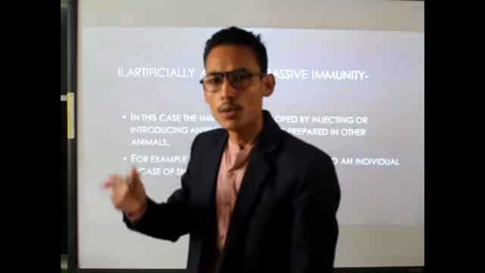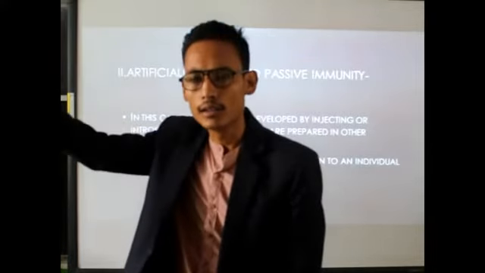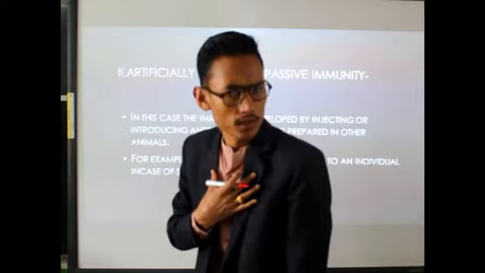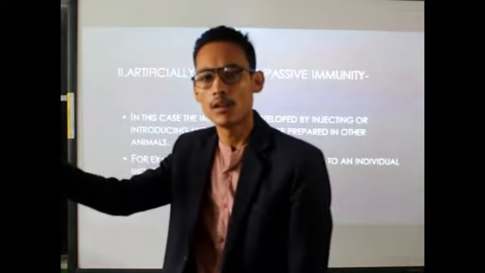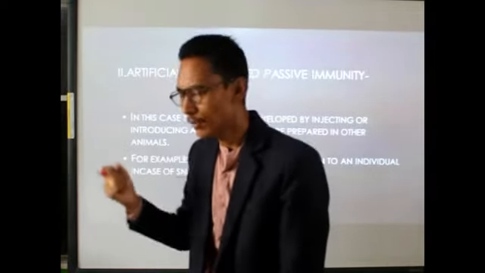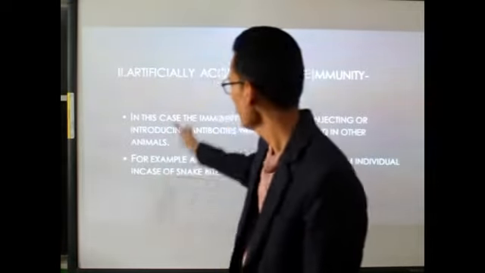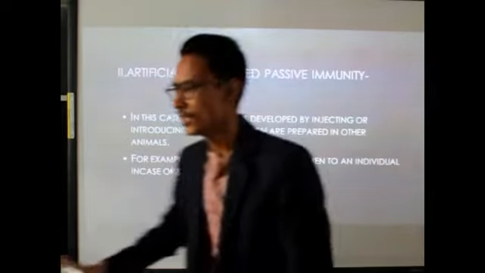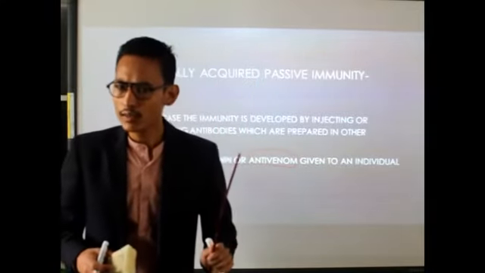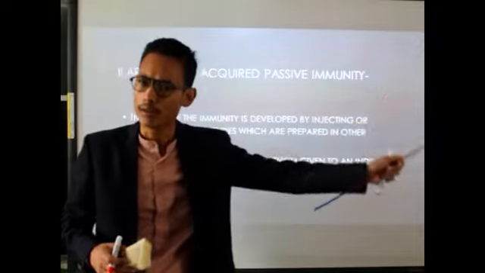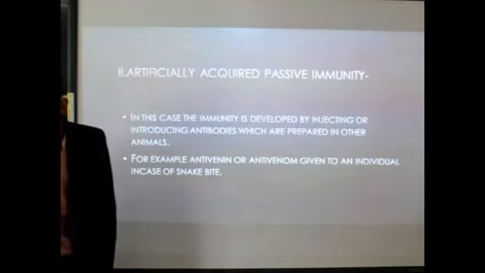So during snake bite, we take the anti-venom, and that anti-venom is produced in other animals. Our body is not developing the anti-venom, but it is developed in animals like the horse. From those animals we collect the anti-venom and take it in case of snake bite. So this is the example of artificially acquired passive immunity. In this case, the immunity is not developed in our body, but is injected into our body, prepared from other animals. Clear? Okay. Now, next one.